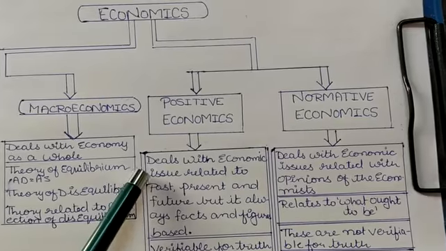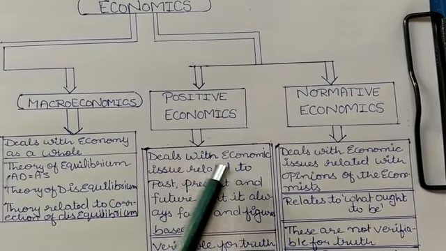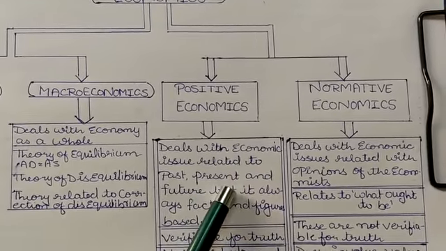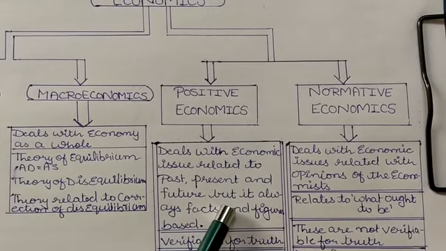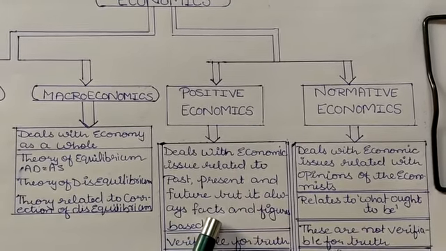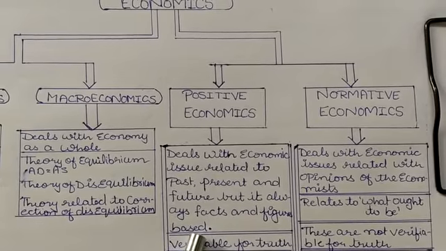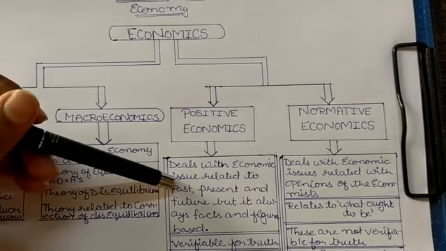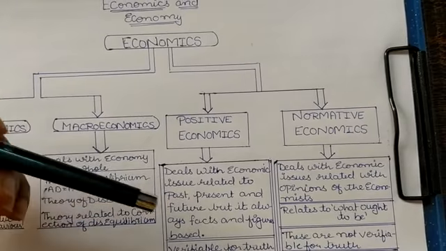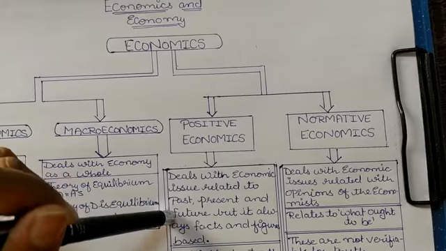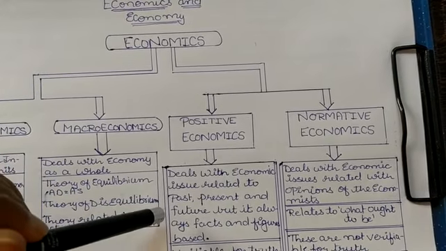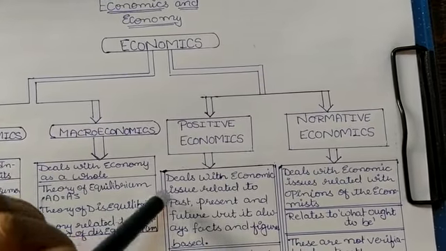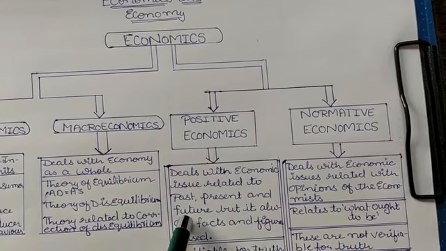Positive economics deals with economic issues related to past, present and future, but it is always related to facts and figures. So positive economics is that type of economics which deals with economic issues related to what was, what is and what will be.